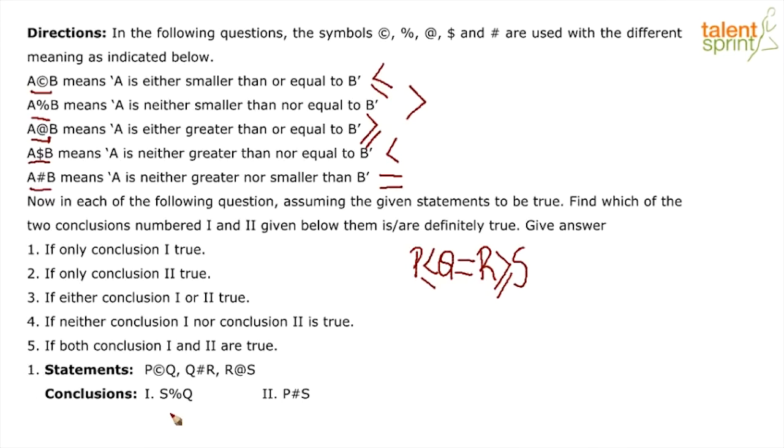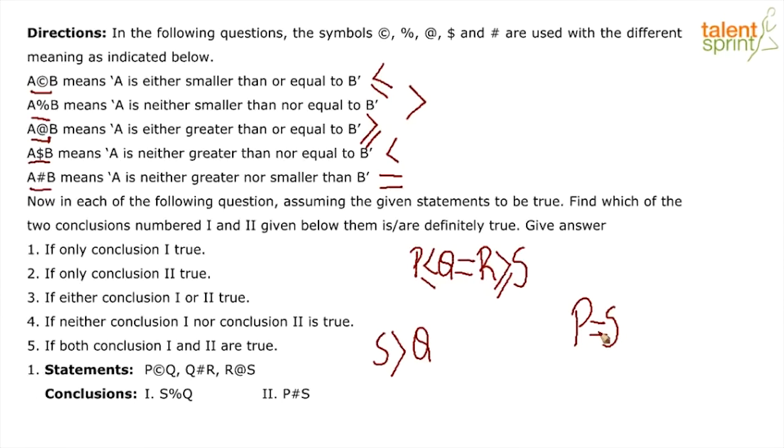Now the first conclusion that they tell us is S percentage Q. S percentage Q means that S is smaller than Q. The second one says P hashtag S, which means that P is equal to S.